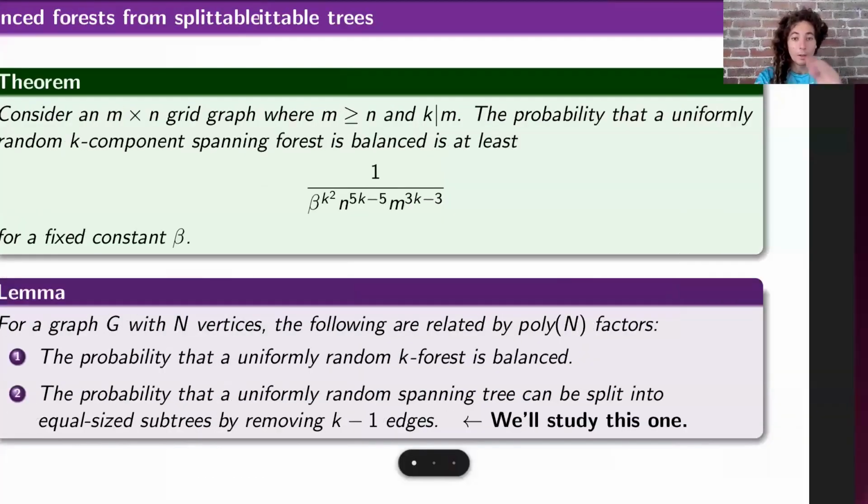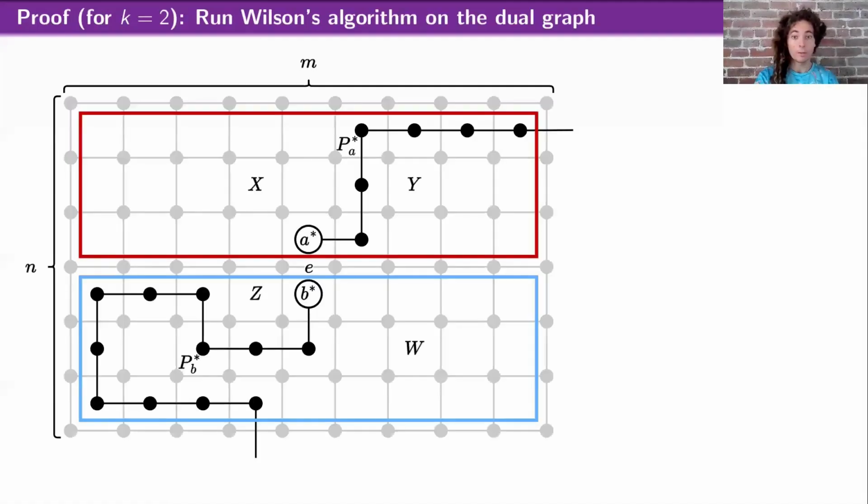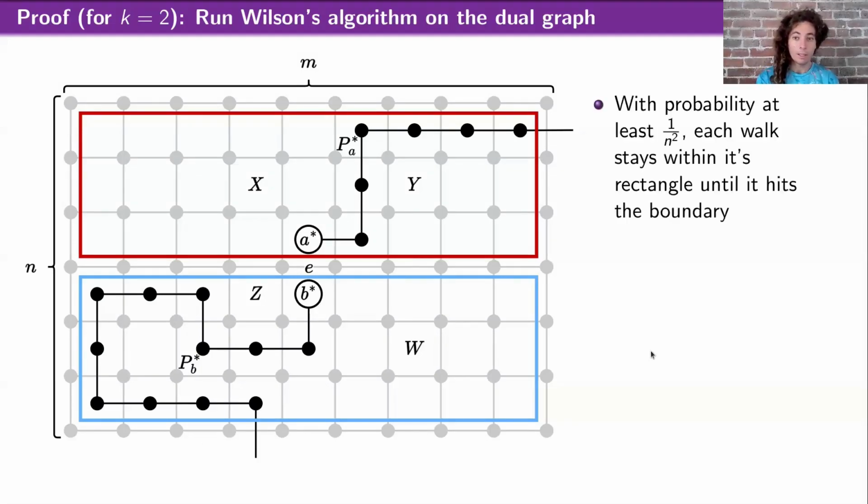In a bit more detail, we're running Wilson's algorithm on the dual graph. Here I've drawn the primal graph with these gray vertices and the dual graph, some of these random walks in black vertices. So we pick some edge that we want to lower bound the probability that this is in the tree and it's a balanced split edge. We start a random walk from A until it leaves this red rectangle and a random walk from B until it leaves this blue rectangle. And so the first observation is that with probability at least 1 over n squared, each one of these walks stays within its rectangle until it hits the boundary.